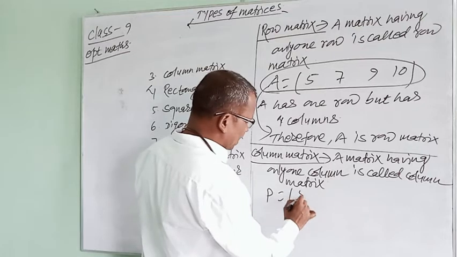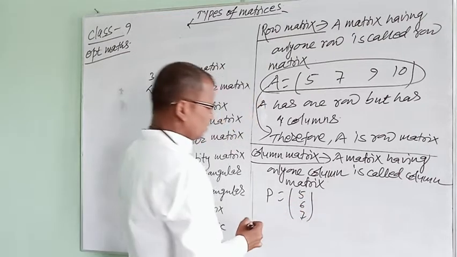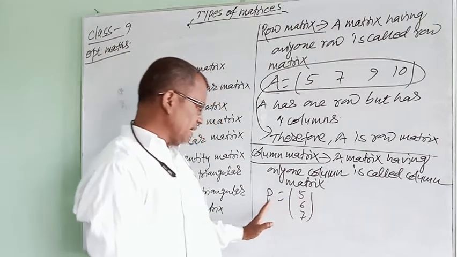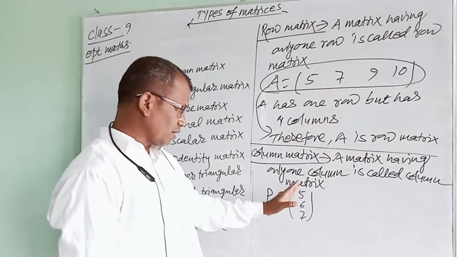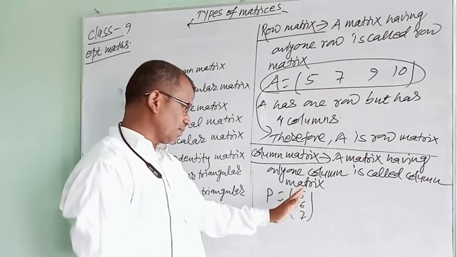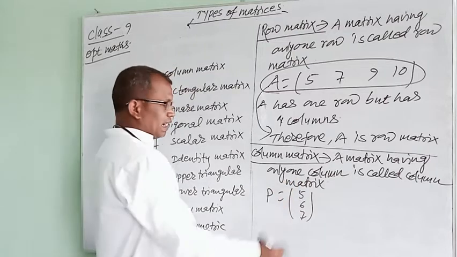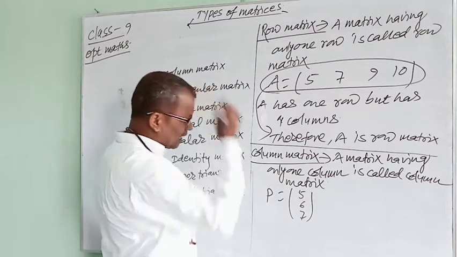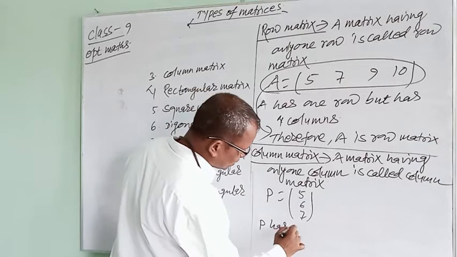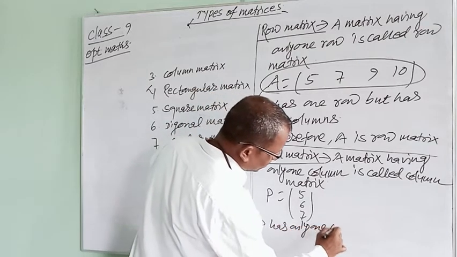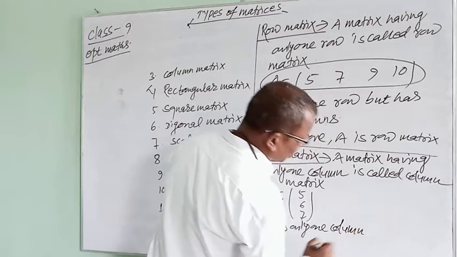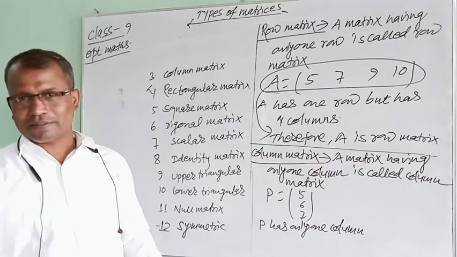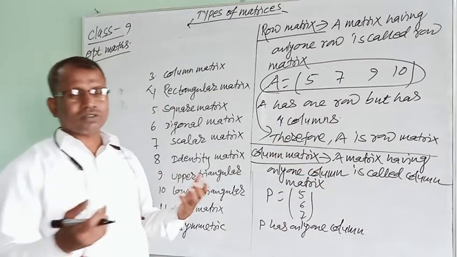Like here, 5, 6, 7. This matrix P has 3 rows and 1 column. The column contains 5, 6, 7; 5, 6, 7 are elements of the column. And this matrix P has only one column. And the definition says a matrix having only one column is called a column matrix.